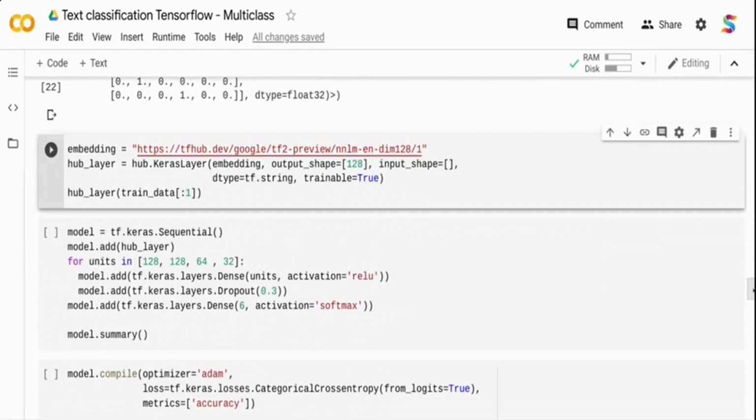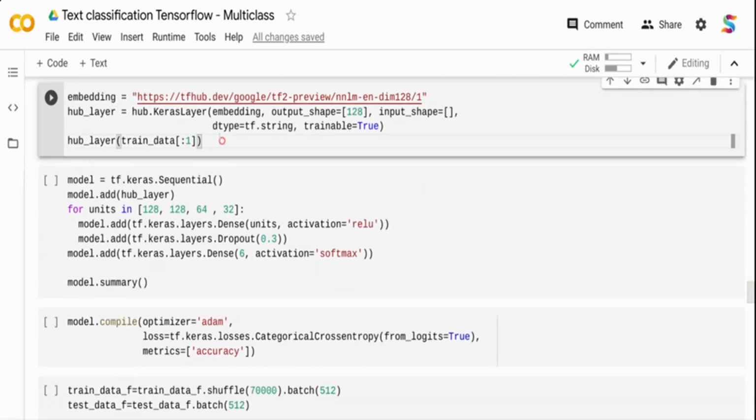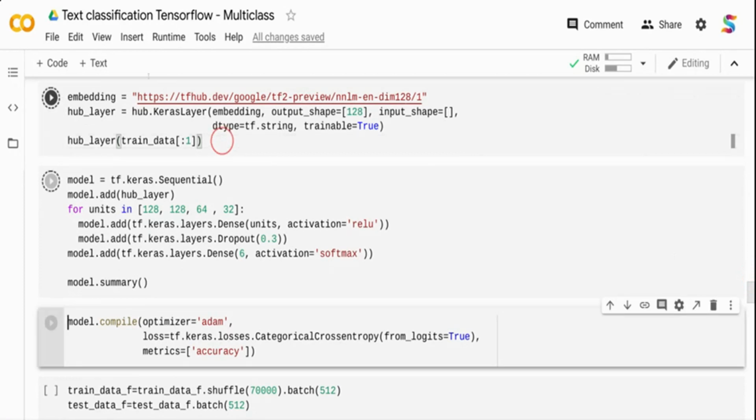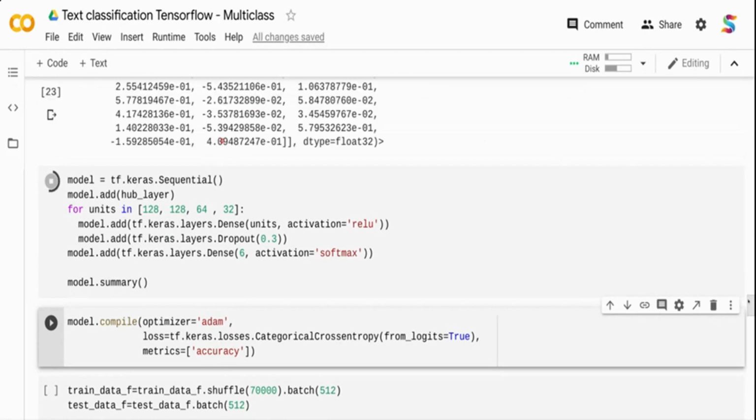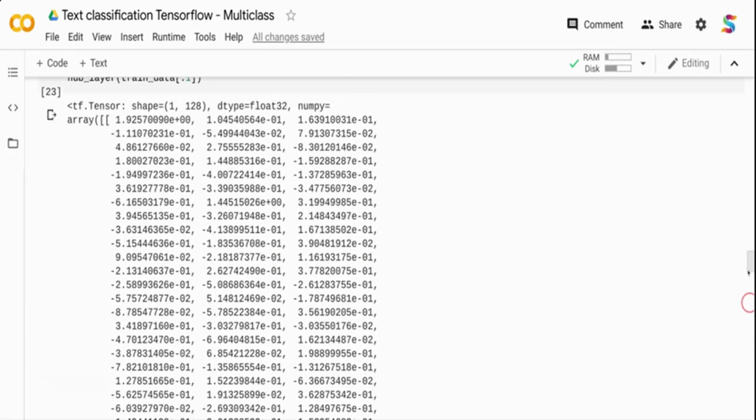So now let's start creating our model. Let me run a couple of these steps while I talk. So here I'm creating an embedding layer. For this embedding layer, I am taking a pre-trained embedding from TensorFlow Hub. This pre-trained embedding is a token-based text embedding trained on Google News. Now, typically when you take text data, you need to tokenize it, clean it, and do a lot of steps. You can still tokenize it manually and pass it, but rather than tokenizing manually, I'm going to use this pre-trained layer, which will automatically tokenize it. That's why I have not done any tokenization over here.